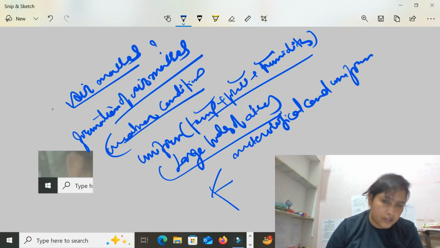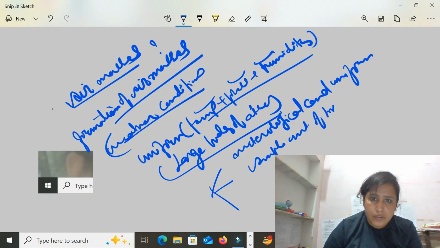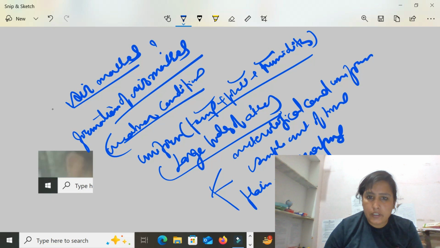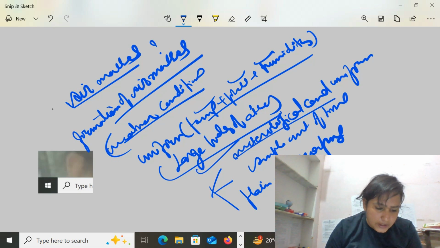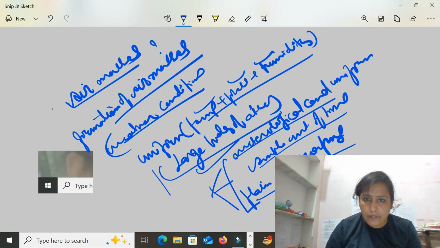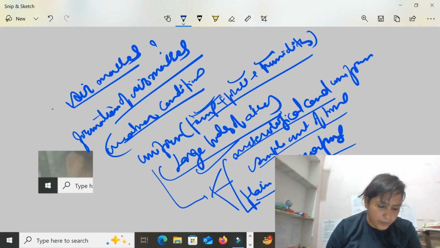So the essential condition for air masses is uniformity in the meteorological conditions. Meteorological conditions should be uniform. We also need an ample amount of time to adapt the characteristics, and plain topography. Plain topography generally assists, and temperature inversion will not happen there.